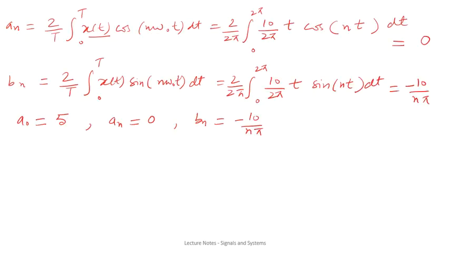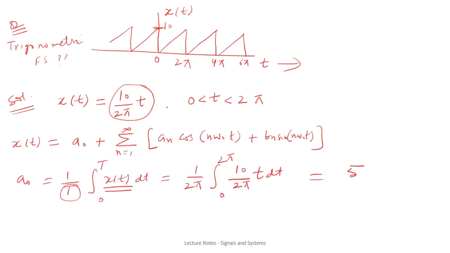Okay, so when you put all these coefficients, then xt is a naught, which is 5. Now since an is 0 here, that means this part will be 0 in the expression. Okay, so only this part will be present because we have only the value of bn.